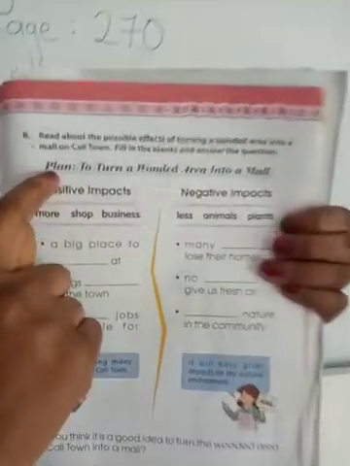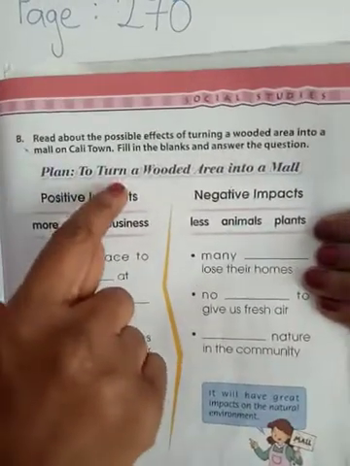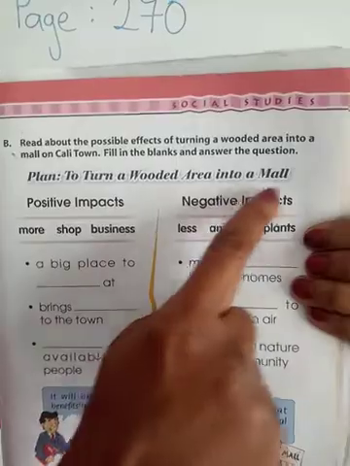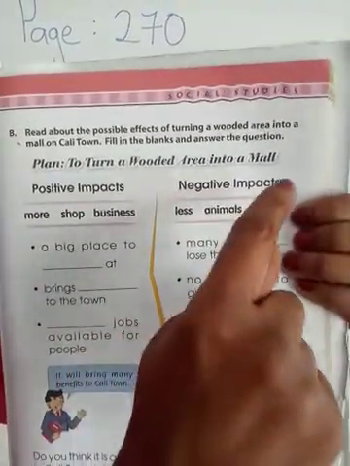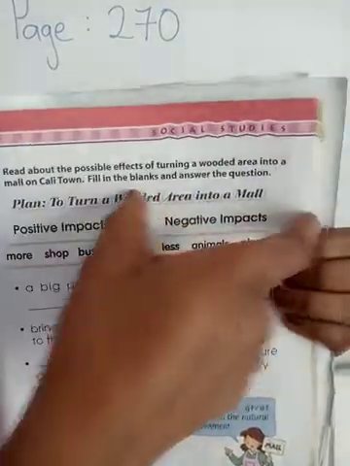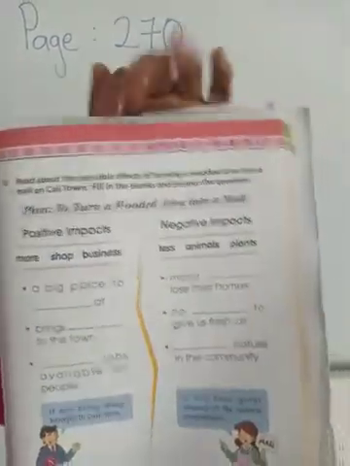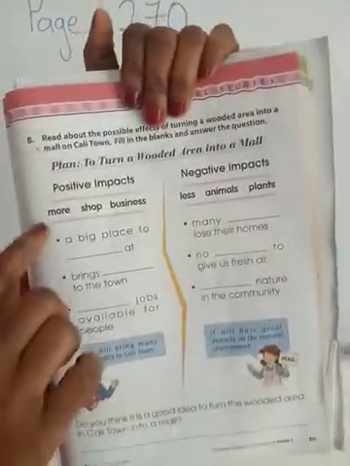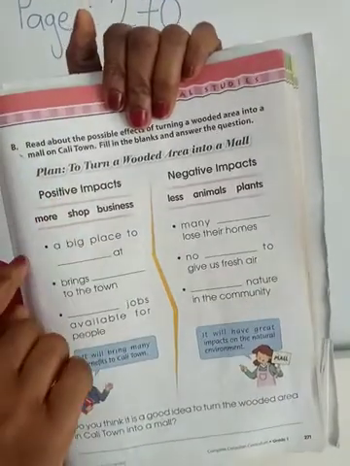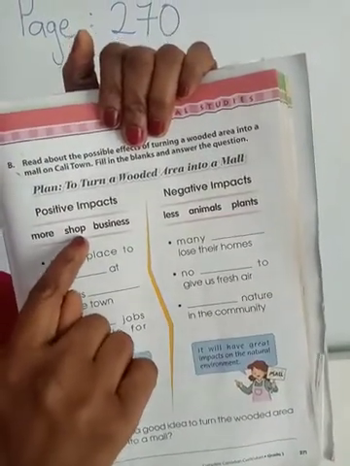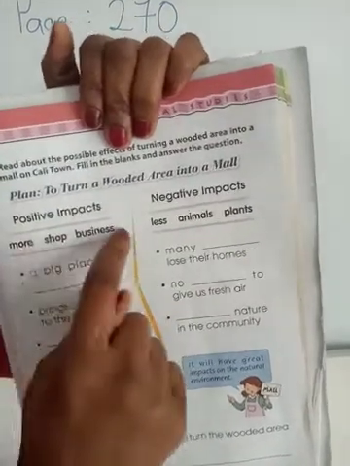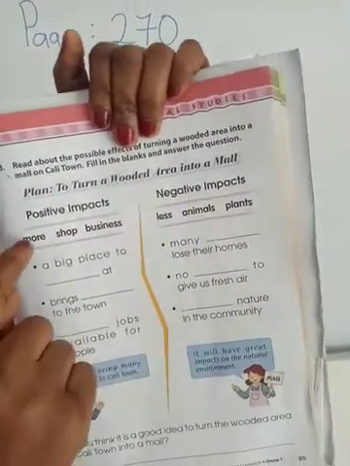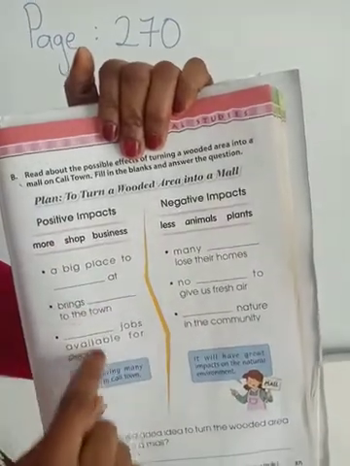So it says plan. The plan is to turn a wooded area into a mall. Now, what positive effects and negative effects will this plan have in our community? All right? So, the positive impact, you have more shops and businesses. And then you have the words here to use. You have the sentences here, and then you have to use those words to complete the sentence.